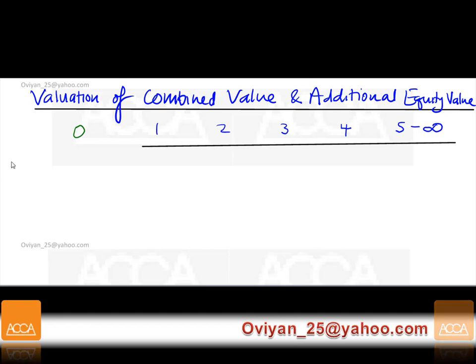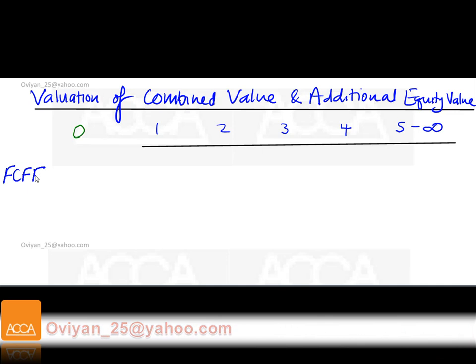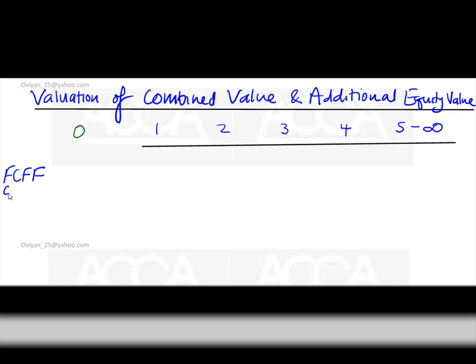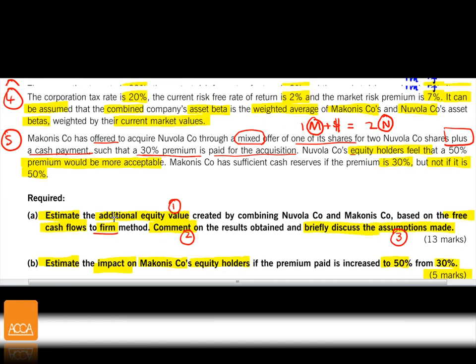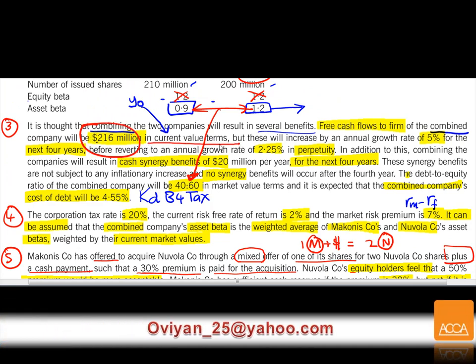Now this is going to be your free cash flows to the firm of the combined company. We are told that the free cash flow to the firm of the combined company is going to be 216 in current terms.